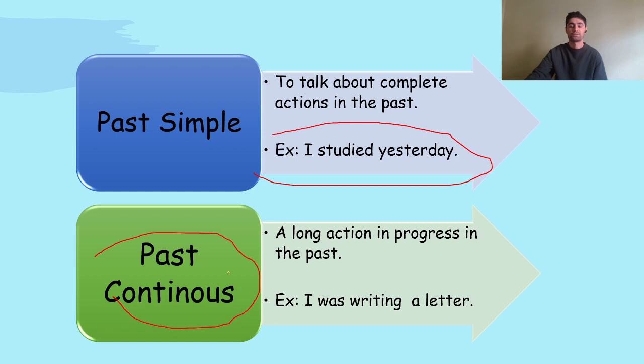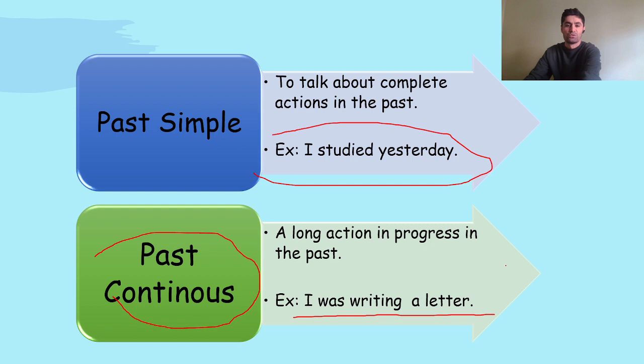We also learned past continuous before, and we use past continuous for a long action that was in progress in the past. For example, I was writing a letter. I was writing a letter at 7 o'clock yesterday. So at 7 o'clock, I was still writing a letter, right?